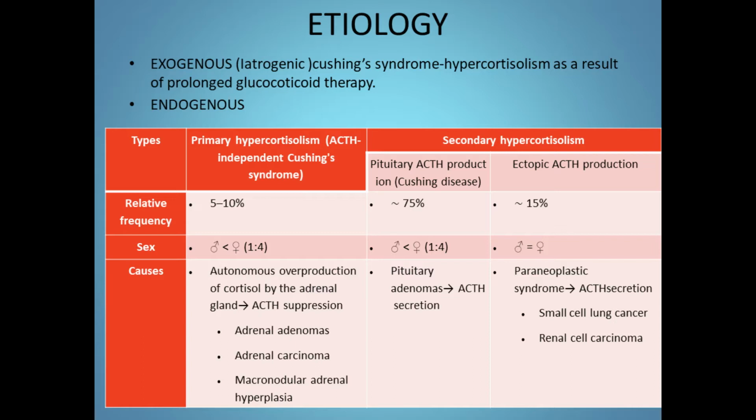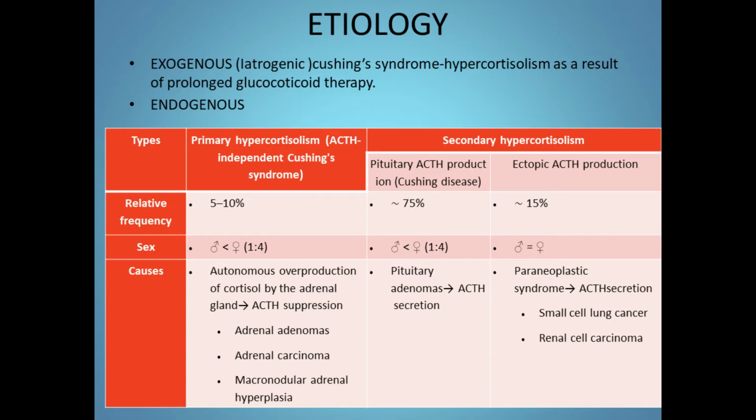Whereas the secondary hypercortisolism source can be either from the pituitary or any ectopic source. The pituitary ACTH production is called Cushing's disease, which has a relative frequency of 75%. It is more predominant in females as compared to males, and the main cause is a pituitary adenoma or ACTH secretion.